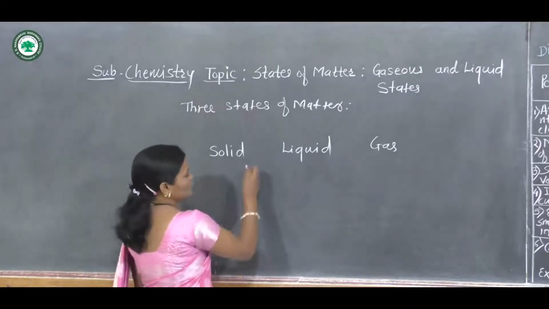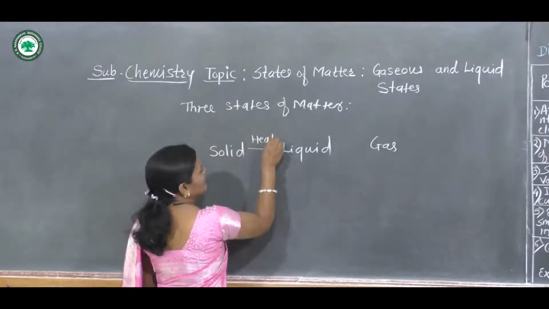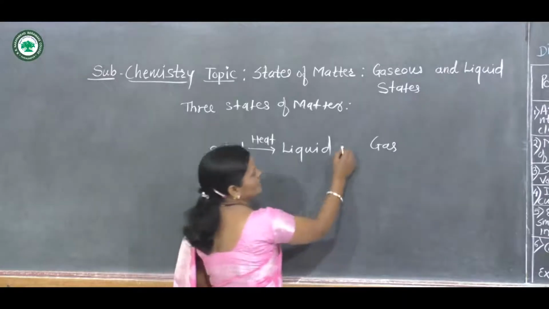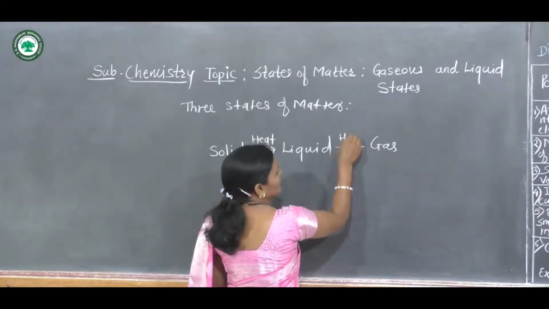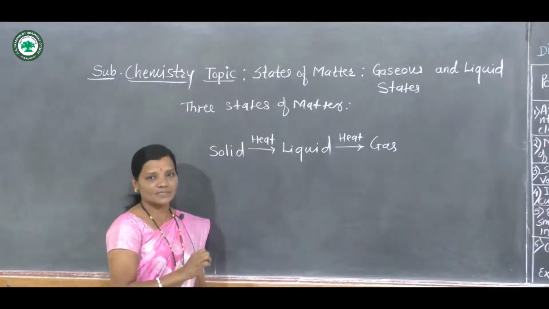Now here, if a solid is heated, then it gets converted into its liquid state. When this liquid state of that matter is heated further, then it gets converted into its gaseous state.